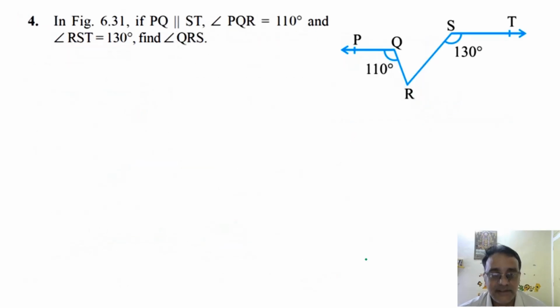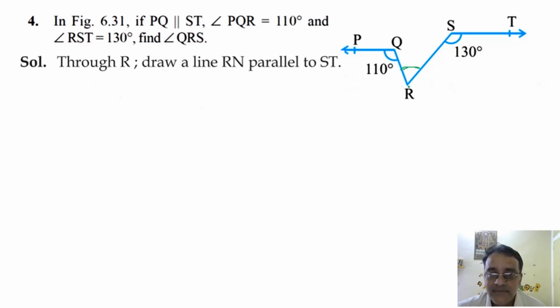Now we'll move towards the next bit, fourth bit. See, if PQ is parallel to ST, angle PQR is equal to 110 degree, and angle RST is equal to 130 degree. Find QRS. This angle we need to find. ये वाला angle हम लोग को निकालना है. So इसके लिए हम लोग क्या करेंगे? यहाँ से एक parallel line draw करेंगे. Through R we will draw one parallel line. Okay, RN. Through R we drew one parallel line. Now we will find the value of this angle.